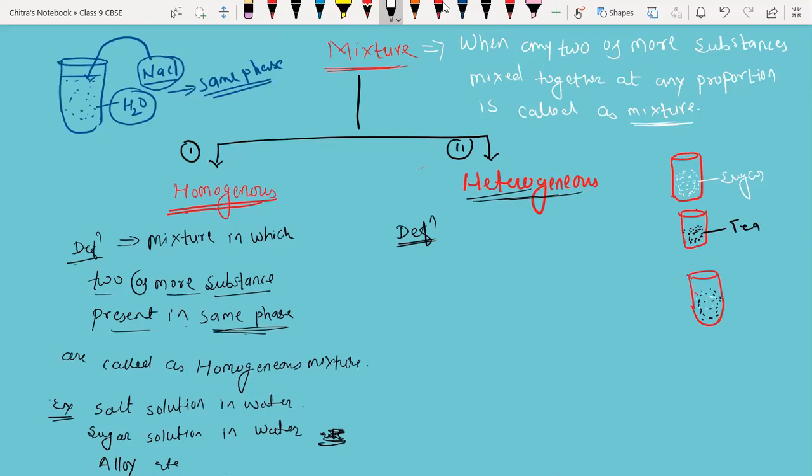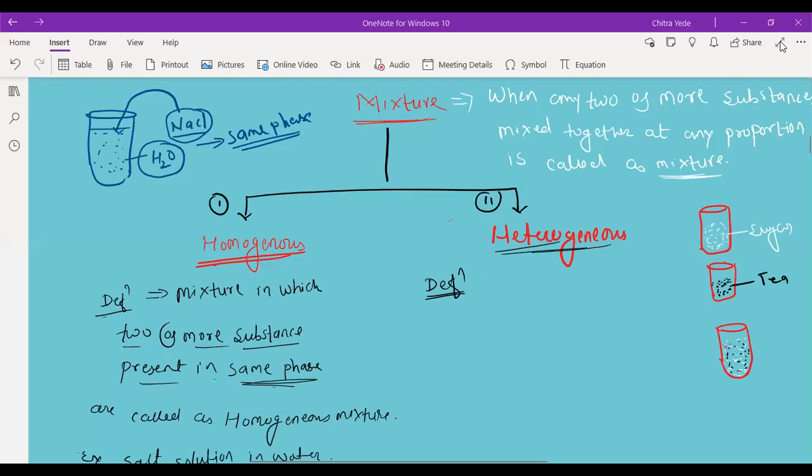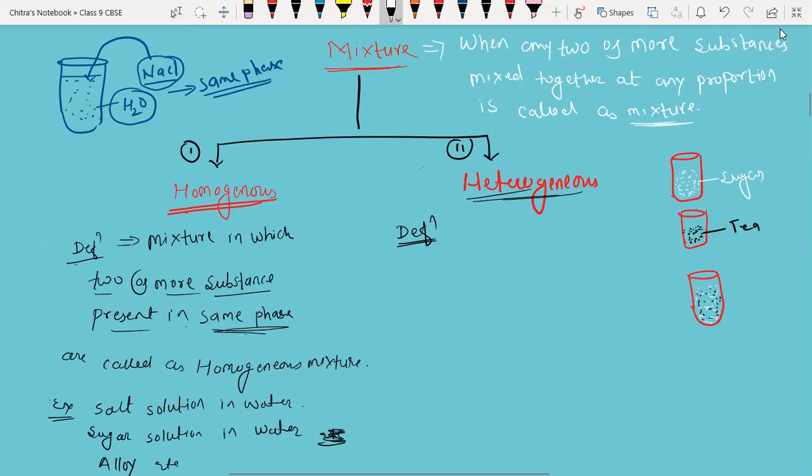The white particles are sugar and the black particles are tea. So we can identify them separately, is it?